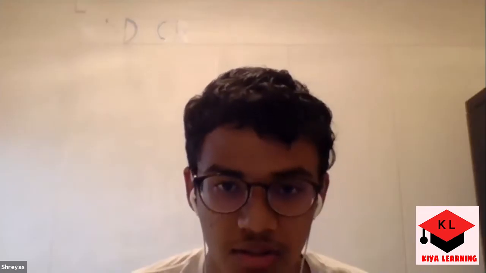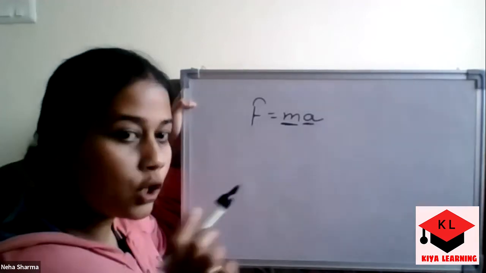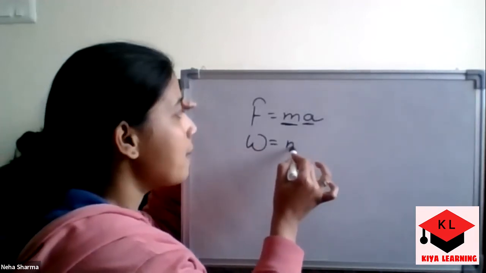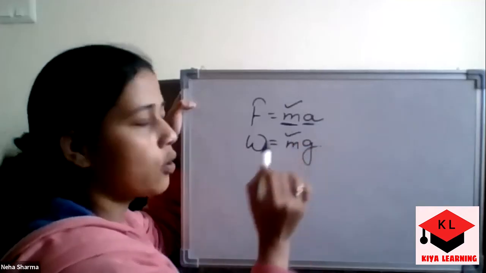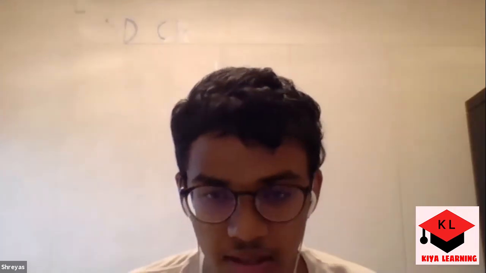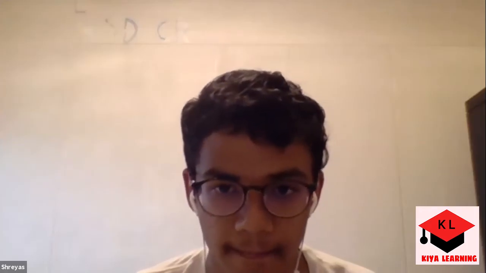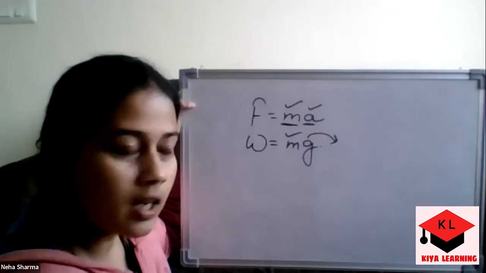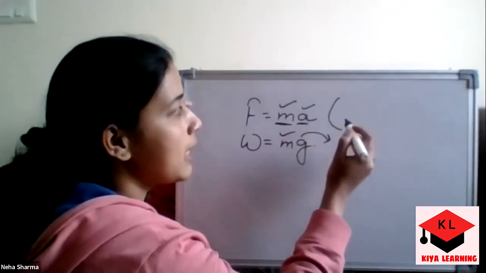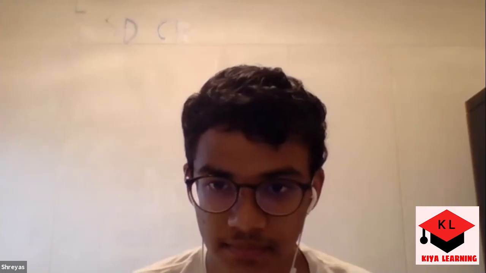But as we know, if force is m into a, and we are talking about weight, and you yourself were saying weight is equal to m into g, where m is mass here also and here also. And this one is acceleration, and this one is acceleration due to gravity. But ultimately both are accelerations. So if we are talking about the unit of this term, it would be kg meter second inverse square.